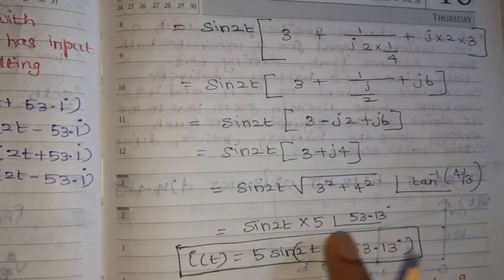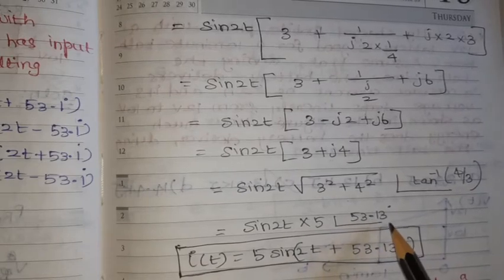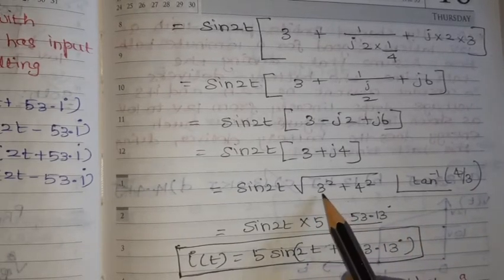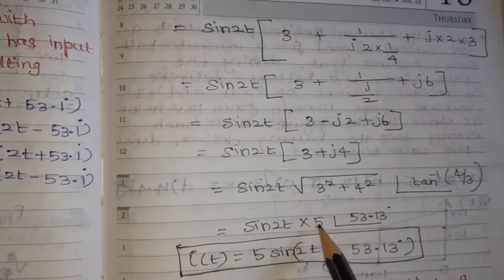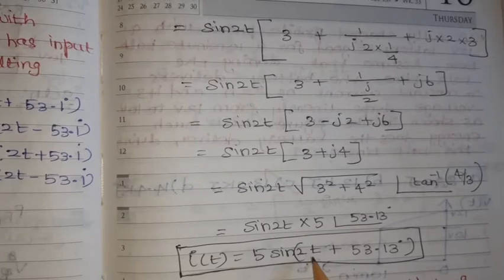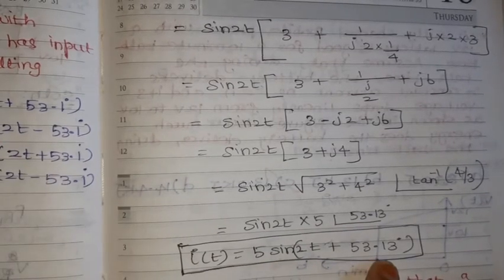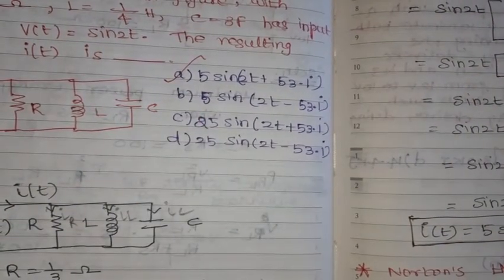Tan inverse of 4 by 3 value, by using a calculator, is 53.13 degrees. This is 9 plus 16, 25, square root of 25, 5. So 5 sin of 2t plus angle 53.13 degrees. This option A is the right option.